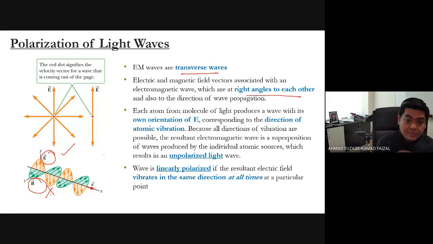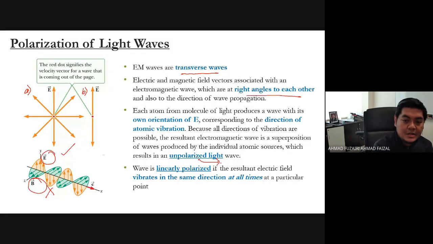Okay, so I want to use two terms. In the electric field, you can have two types of light. Number one I call A, and number two I call B. A is the electric field for unpolarized light.